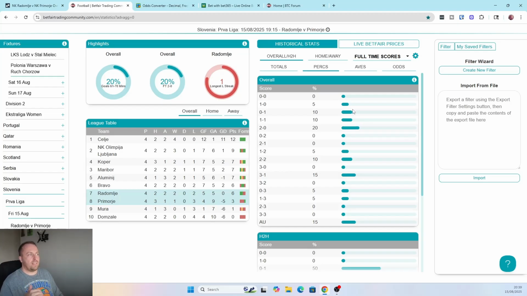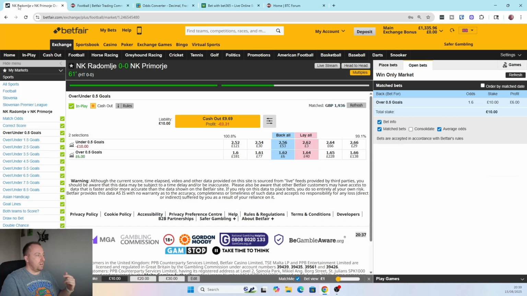I know some people ask, like, how do you get into the psychology of trading for, say, a second half goal in this case? It's kind of having as many of those factors in your favor as possible, and then going, actually, do you know what? The odds are fairly juicy, right? 1.6 plus here. Pretty happy with that in a situation where we feel like there is going to be a second half goal. Of course, there might not be. Like I say, that's the beauty of trading.